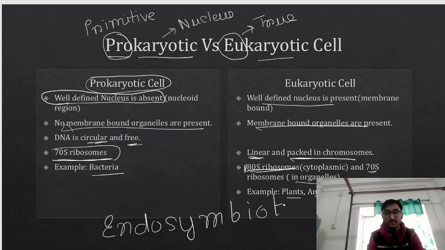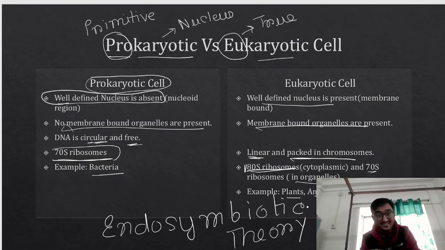Endosymbiotic theory. There is a theory called endosymbiotic theory. This theory suggests that mitochondria and chloroplasts, it is believed, long back were just like bacteria. They were prokaryotic organelles living independently. Then, because of this endosymbiosis, they were integrated within a eukaryotic cell.